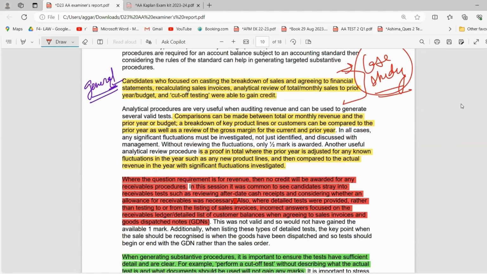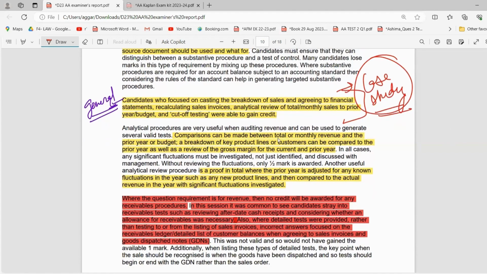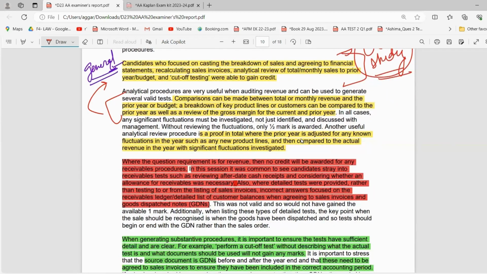We'll read them again. Comparisons can be made between total or monthly revenue and the prior year or budget, or a breakdown of key product lines or customers can be compared to the prior year. These are again very generic ones. Now, a proof in total where the prior year is adjusted for any known fluctuations in the year. Again, these are also very basic. So these are all the common substantive procedures that we usually use.